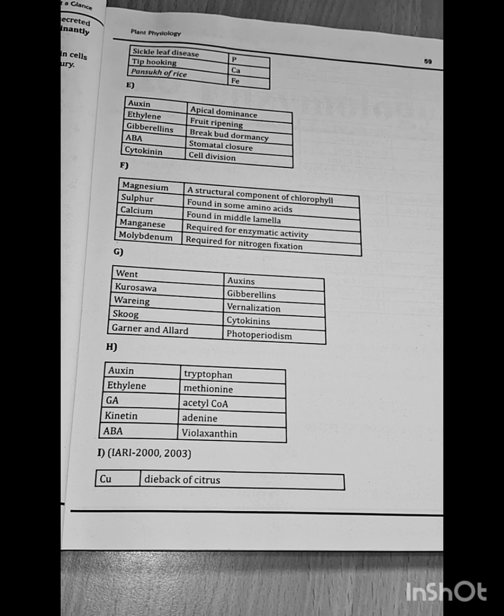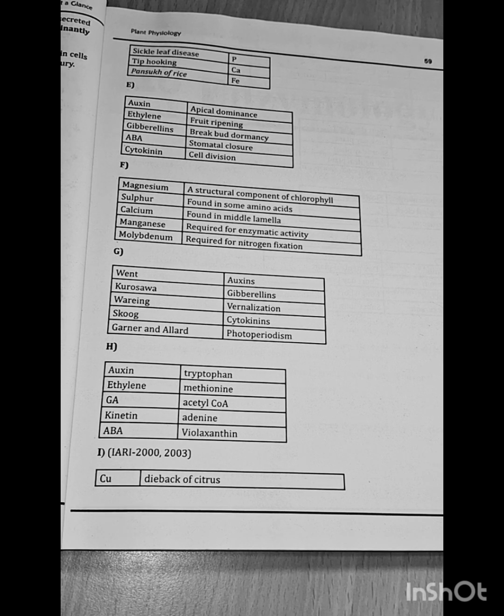Next, Went discovered auxins, Kurosawa discovered gibberellins, Gardner discovered vernalization, Skoog discovered cytokinins, and Garner and Allard discovered photoperiodism. Then auxin is derived from tryptophan, ethylene from methionine, gibberellic acid from acetyl coenzyme A, kinetin from adenine, and abscisic acid from xanthine.